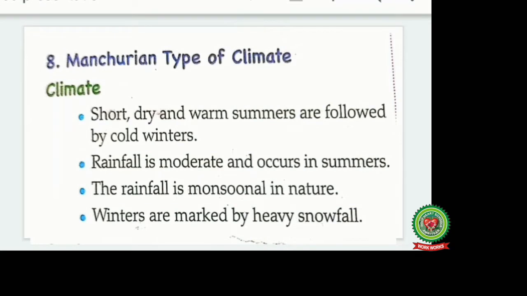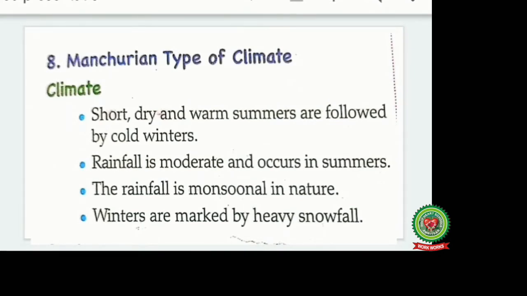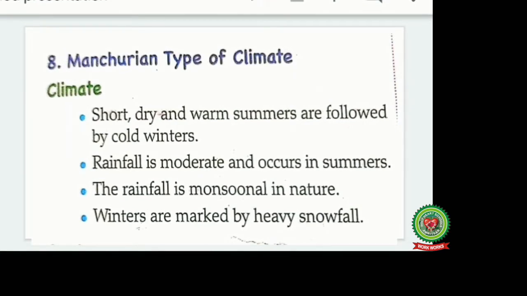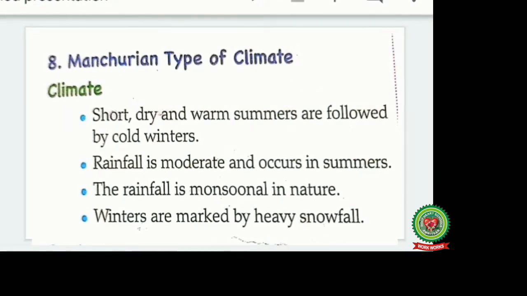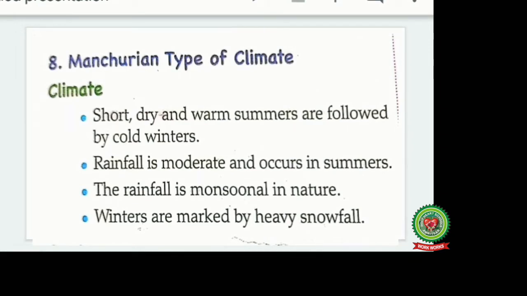Now let's start reading Manchurian type of climate. Climate. Short, dry and warm summers are followed by cold winters because it is near to the Arctic Circle, so the winters are very cold. It is always influenced by the polar winds. Rainfall is moderate and occurs in summer. The rainfall is monsoonal in nature. Winters are marked by heavy snowfall due to the nearness to the Arctic Circle.